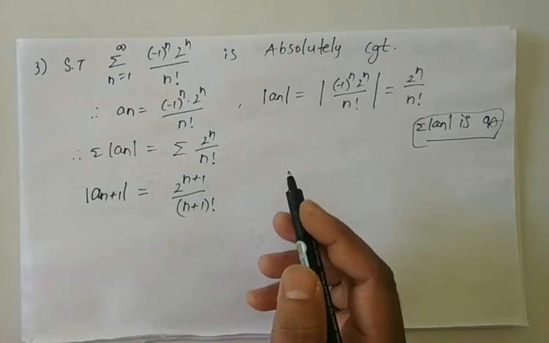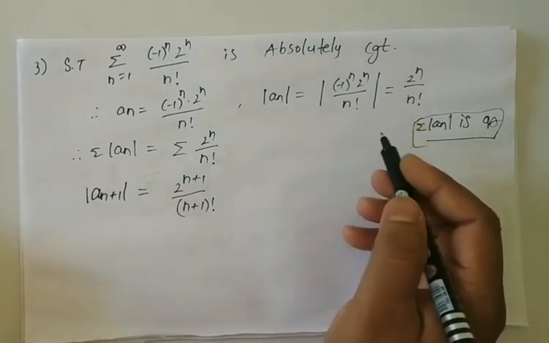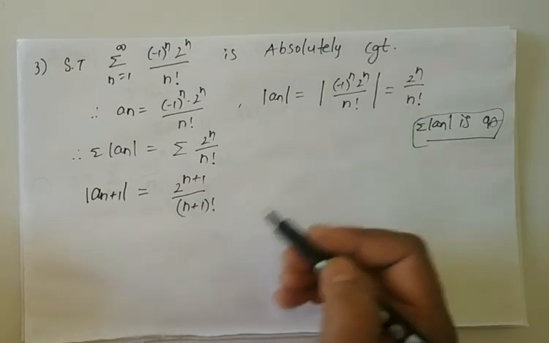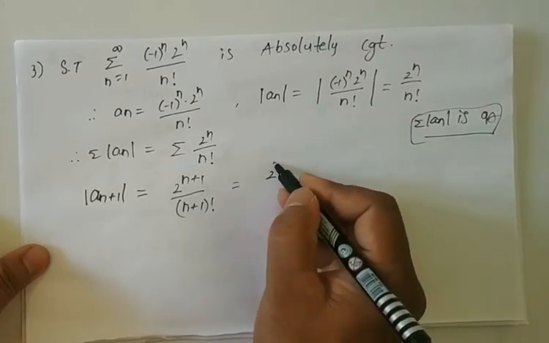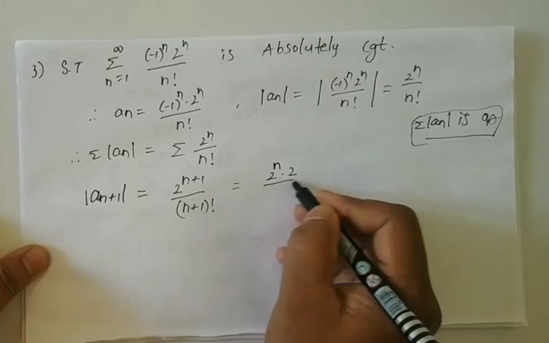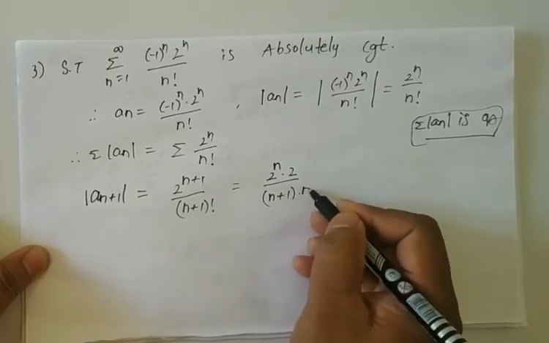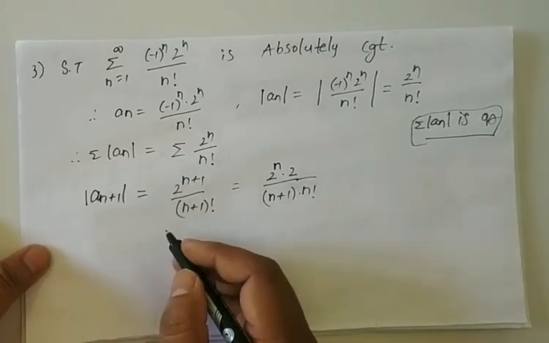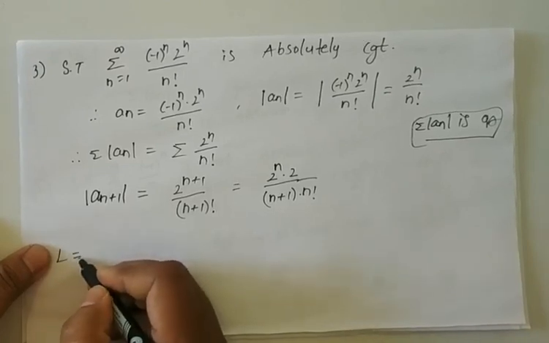Already we know that modulus of an is nothing but 2 power n by n factorial. Therefore, modulus of an plus 1 will be equal to 2 power n plus 1 by n plus 1 factorial. So here 2 power n plus 1 by n plus 1 factorial can be written as 2 power n into 2 by n plus 1 factorial, and n plus 1 factorial can be written as n plus 1 into n factorial. Okay, already we know the ratio test. So next we have to find the limit L value.